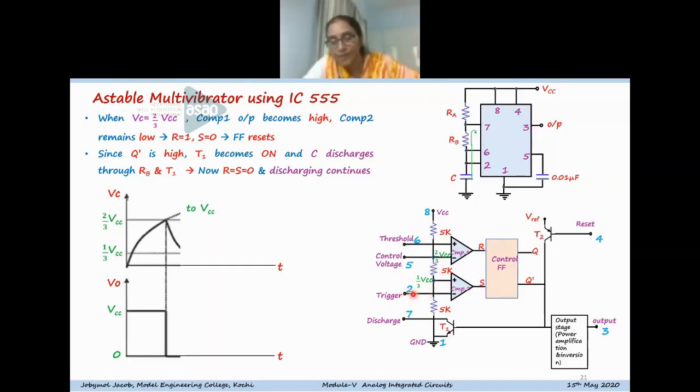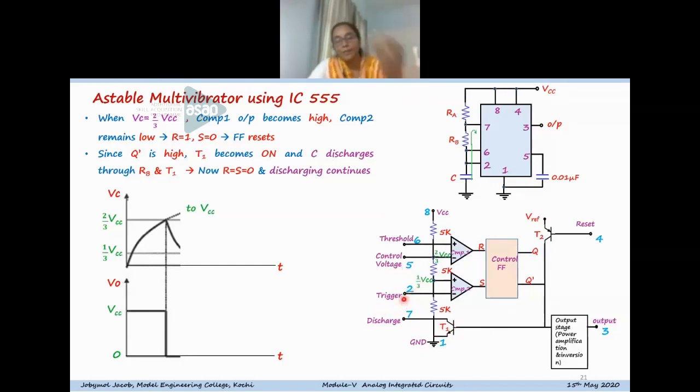When the voltage at pin 2 exceeds 2/3 VCC, this point has a lower potential compared to the inverting terminal potential of comparator 2. So the output of this will be 0, because the inverting terminal of comparator 2 has higher voltage. So S equals 0 and R equals 1, so that the control flip-flop will reset. When it resets, Q bar becomes high and the discharge transistor turns on, so that the capacitor will discharge. That is the basic operation of the threshold pin.